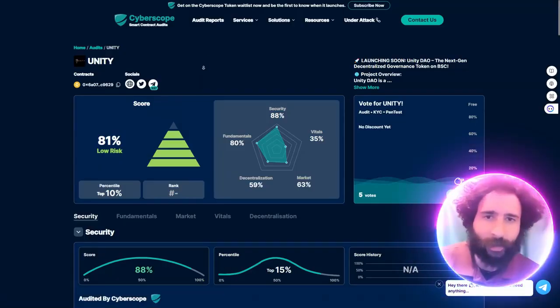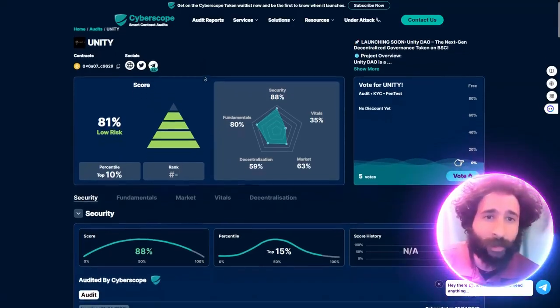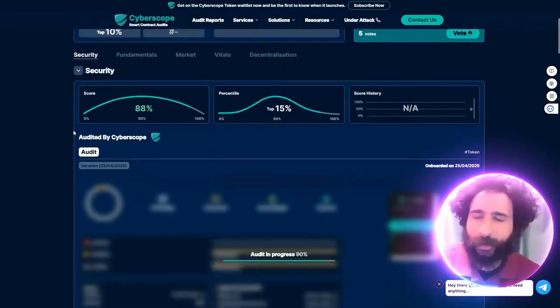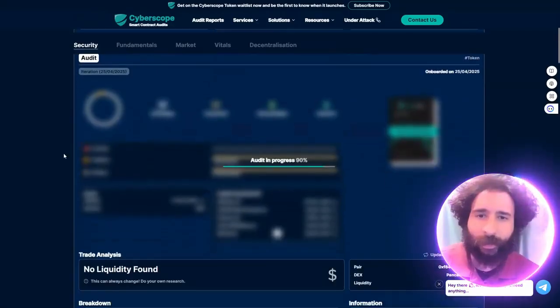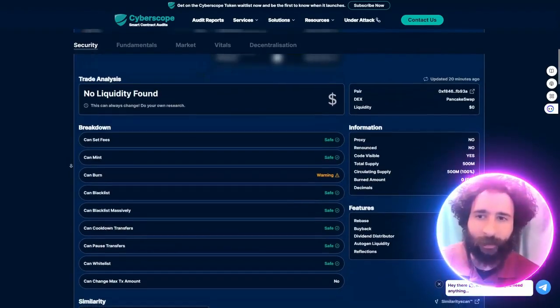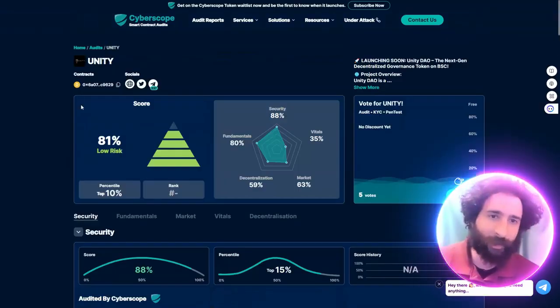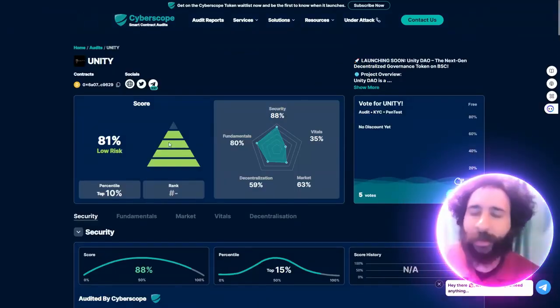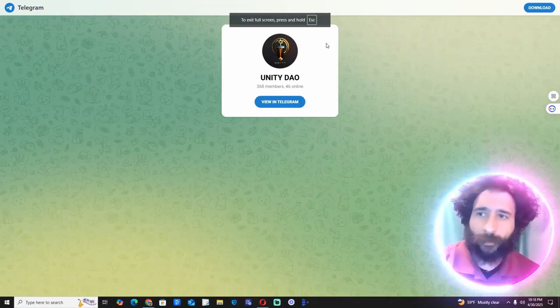All right, so we can see right here, Unity has done very, very well in its audit. We can see everything here. The security looks good, Cyberscope. And one thing that I'm really happy about is they did their due diligence. So, if you're going to jump into a project, you want it to be safe, and we can see here, they got a good score.